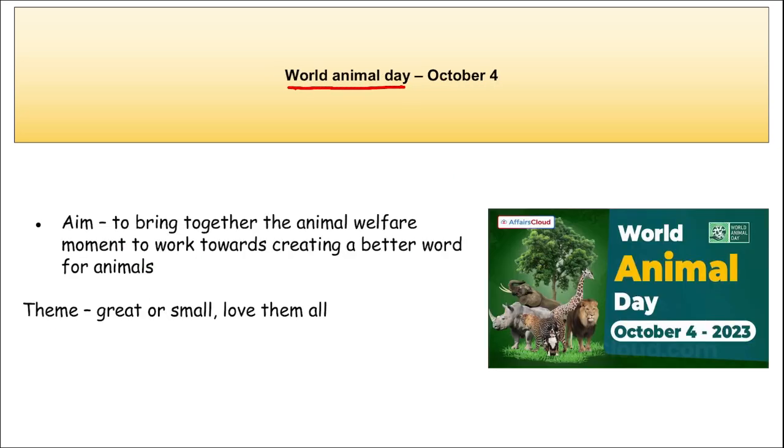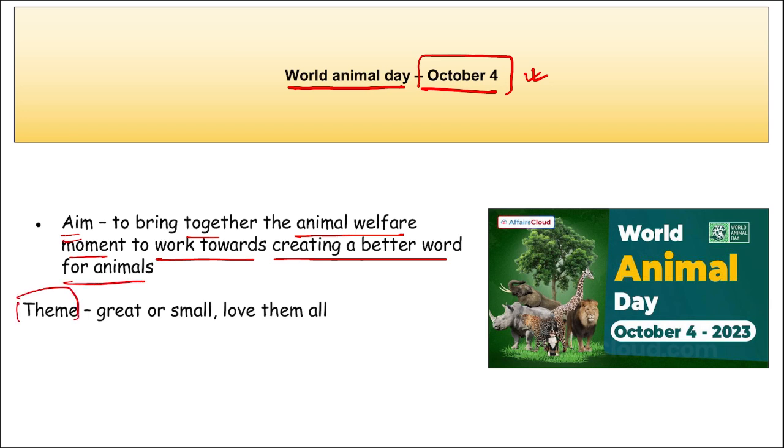Next, World Animal Day. When do we observe World Animal Day? On 4th October we observe World Animal Day, and the main aim here is to bring together the animal welfare movement to work towards creating a better world for animals. And there is a theme that you need to remember, that is Great or Small, Love Them All. This is the theme for World Animal Day, and the first ever World Animal Day was observed in 1925.